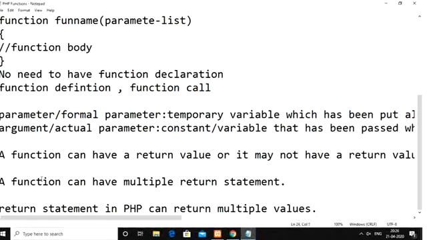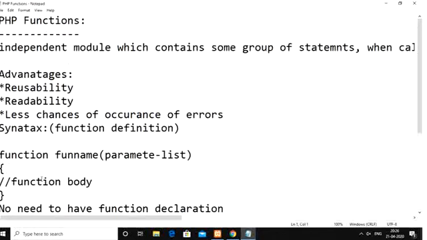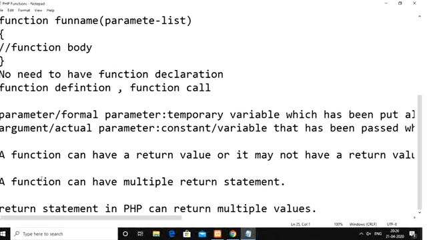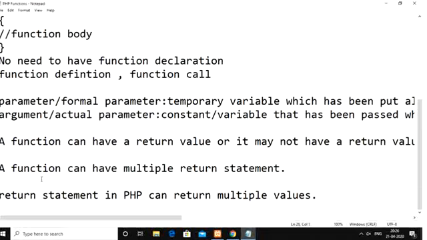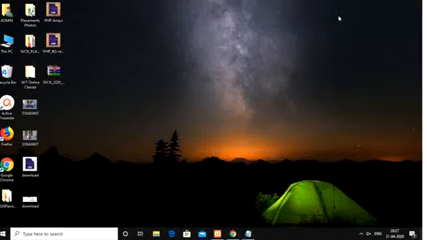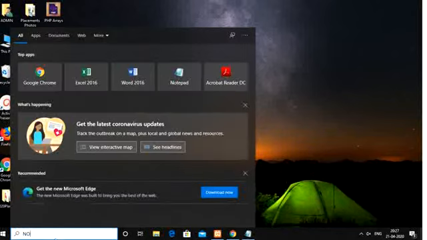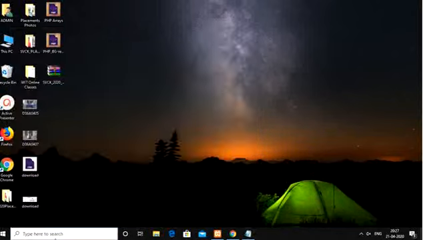All these features and advantages that we have discussed till now, we will represent with one example. How we can write or create a function, how we can call it, and what the different types of parameter passing techniques are, all this we will see step by step. First we will see how we can create and call one function.